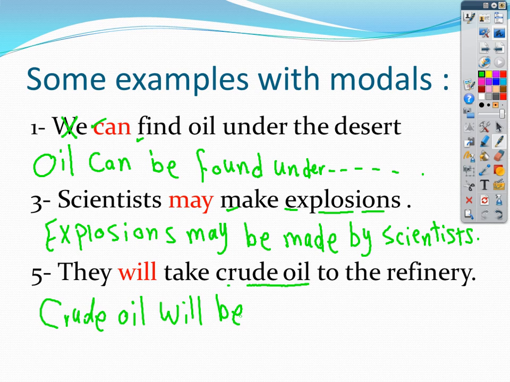Number four, the past participle of the verb take, taken. And complete your sentence: crude oil will be taken to the refinery. Now I have changed the sentence into passive.